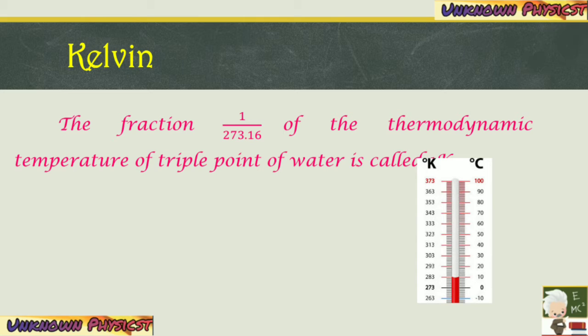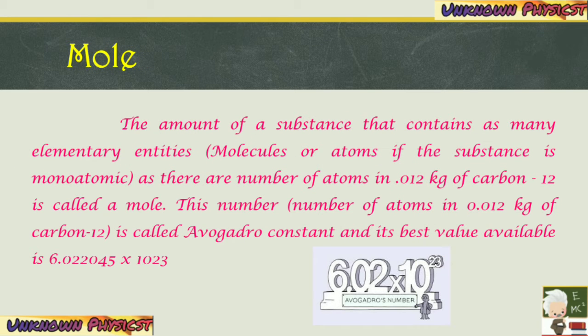Next is Kelvin. The fraction of 1 by 273.16 of the thermodynamic temperature of the triple point of water is called 1 Kelvin. So what is the triple point? The triple point of water is the temperature at which saturated water vapor, pure water and melting ice are all in equilibrium. The triple point temperature of water is 273.16 Kelvin.